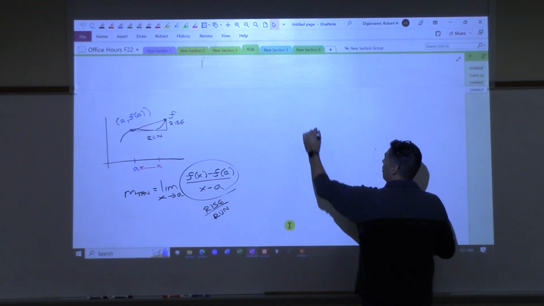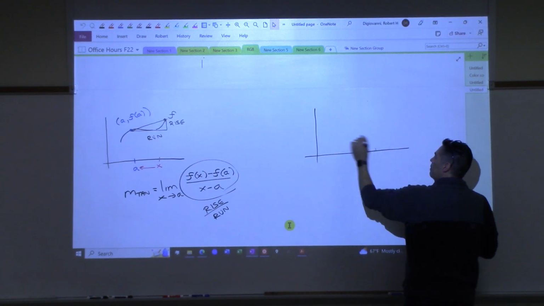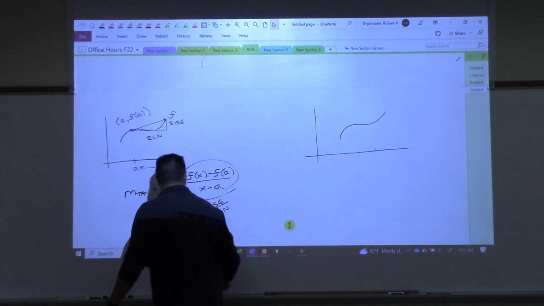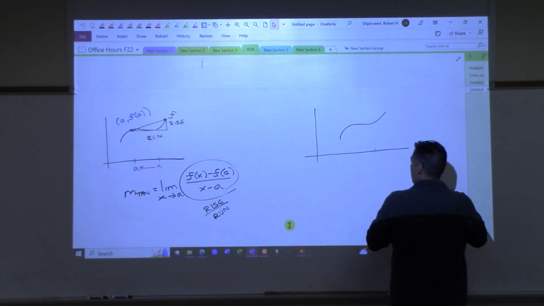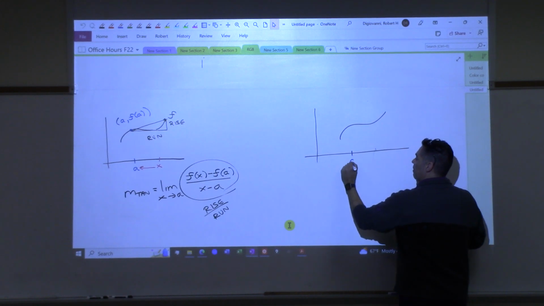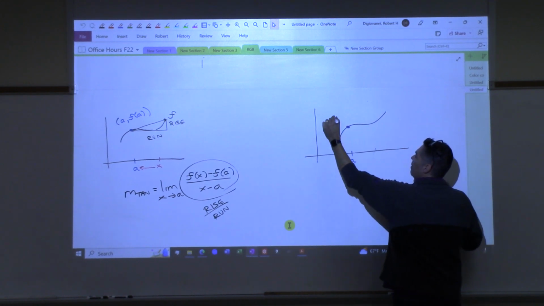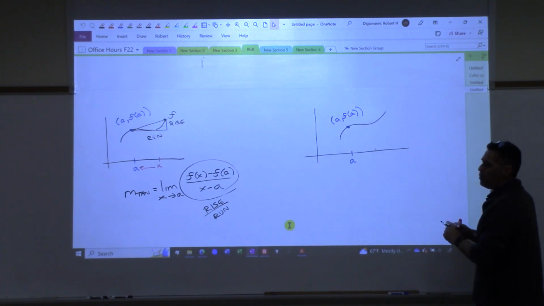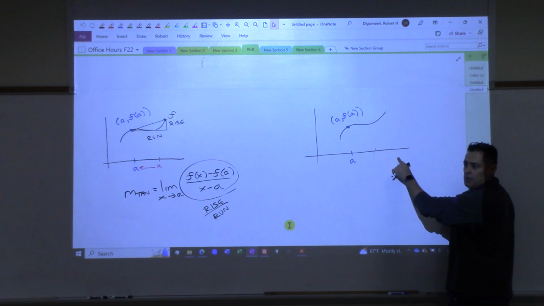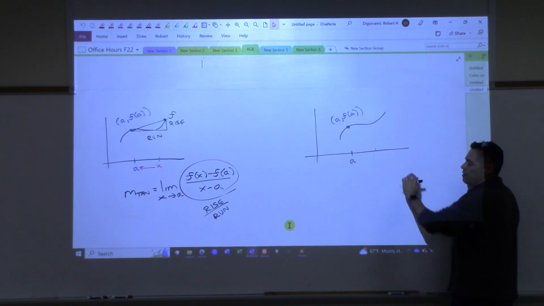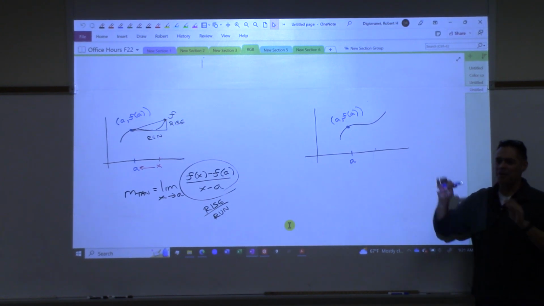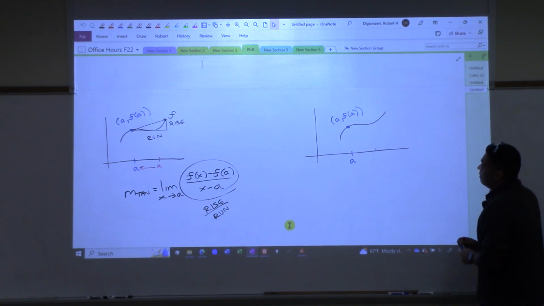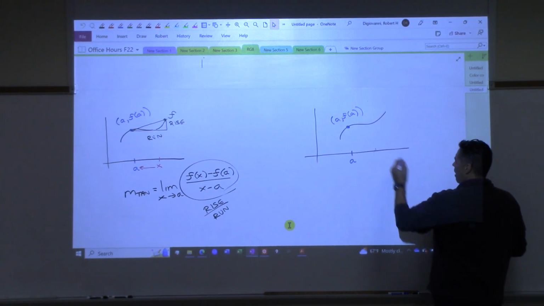All right, so I'm going to draw the same picture, okay? And this time, when I pick my points, I'm going to do it a little bit differently. I'm still going to pick a, this point here, and that will be the point (a, f of a). And then the other point, you know how I called it x before? I'm not going to call it x. And you're going to sit there and go, why in the world are you doing this? We have a formula, let's stick with our formula. And I'll explain that later. Let me just do it first. So this point over here, I'm not going to call x.